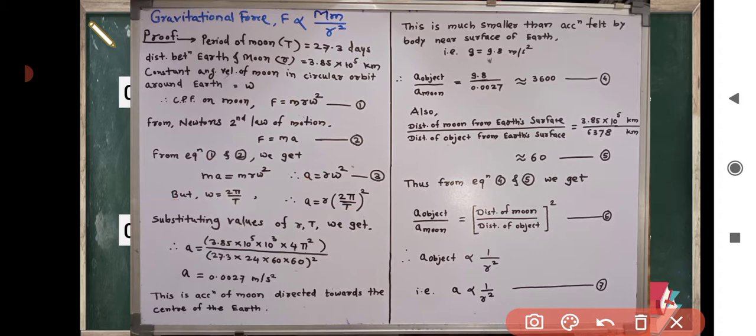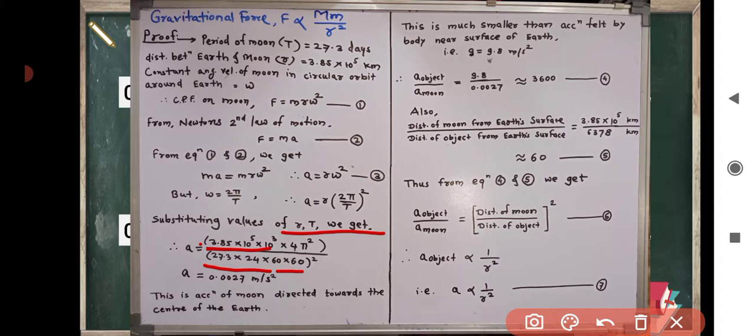Substituting values of r and T, we get a is equal to, in bracket, 3.85 into 10 raised to 5 multiplied by 10 raised to 3 into 4 pi square divided by 27 into 24 into 60 into 60 bracket